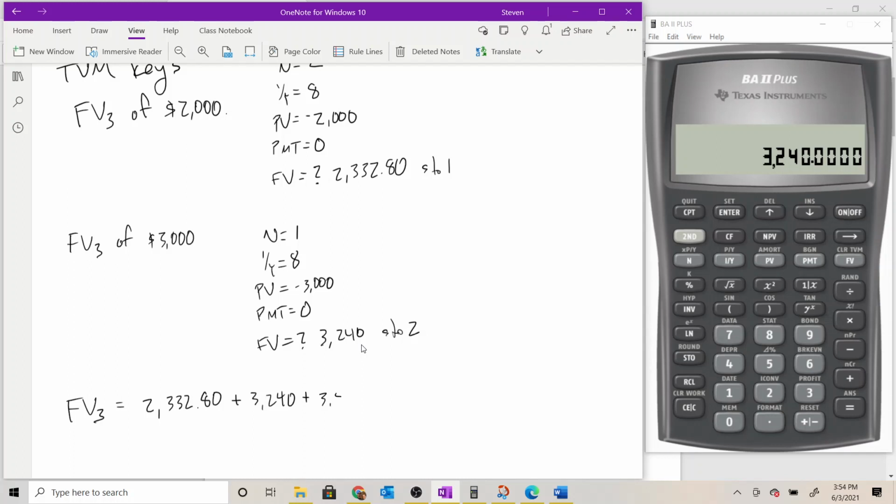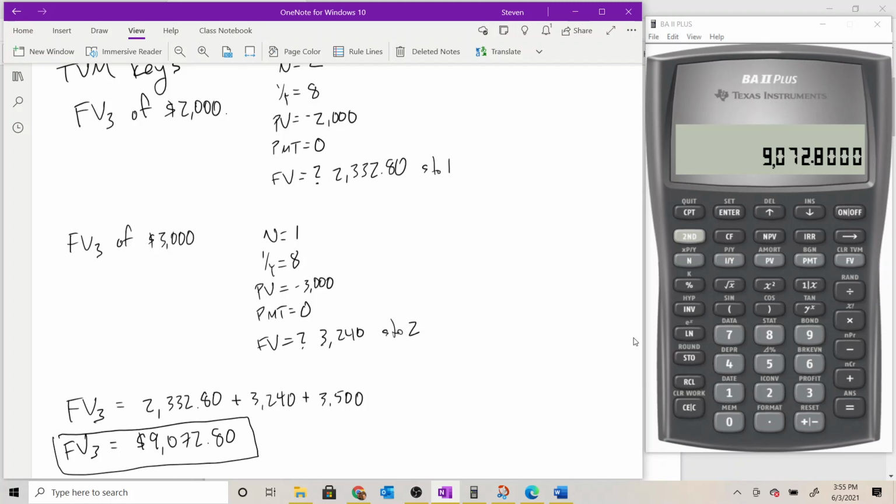And then we also need to add to that our final deposit of $3,500, which is already expressed in end of year 3 dollars. Okay, so then we just add these 3 values together. They're all expressed in end of year 3 dollars now, so there's no problem in combining them. So that 1 plus recall 1 plus 3,500 equals, and we get the same future value as before. We get $9,072.80.